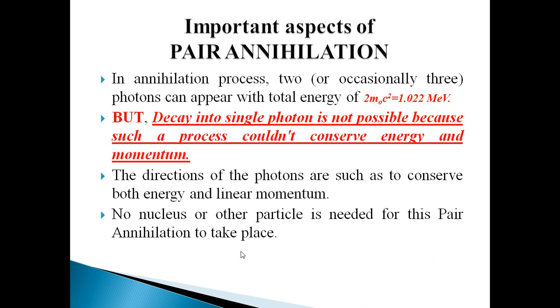This is an important point about this process: if we see the pair production process, there it is very important for a nucleus to be present to produce pair production. There the nucleus is very important, but here no nucleus is needed.